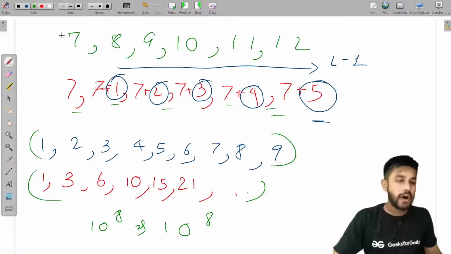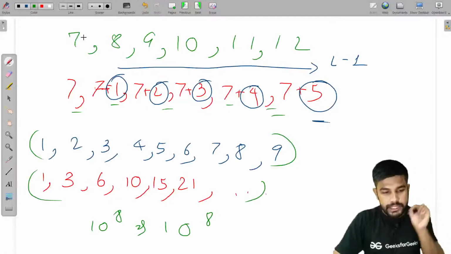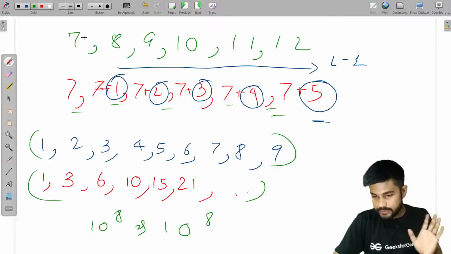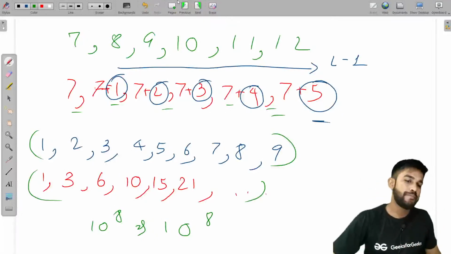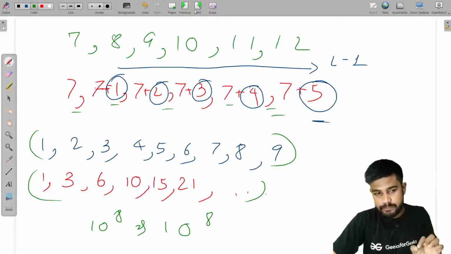Okay, now the thing is that we have come to the conclusion that we can simply take a prefix sum from 1 to n itself, and then we can calculate it. Good to go. Now, after calculating the prefix sum, we would see if it is divisible by a number or not.